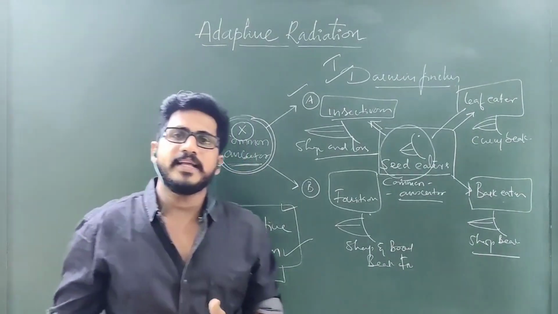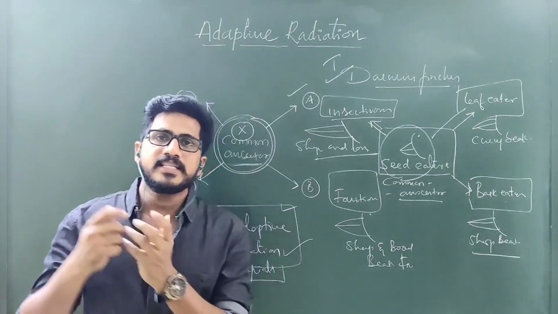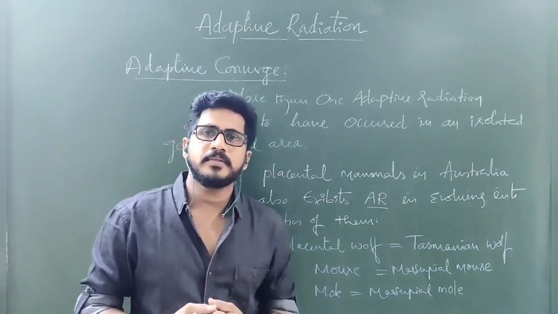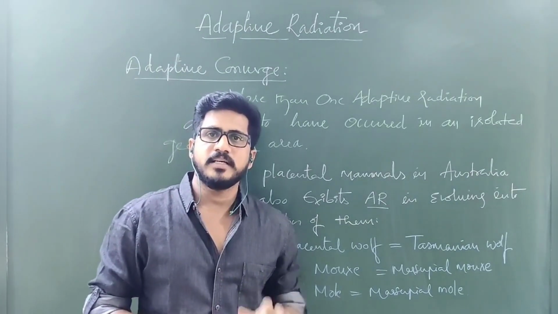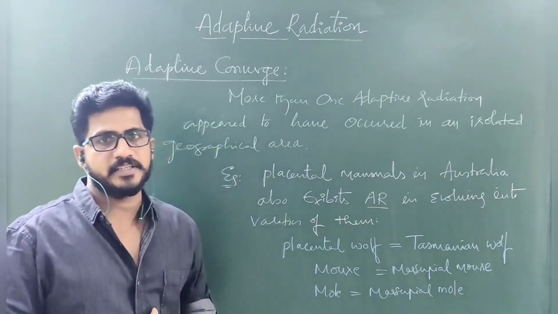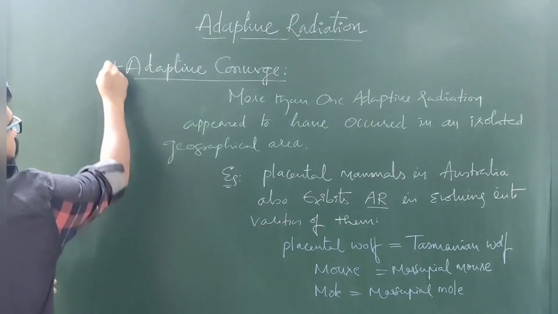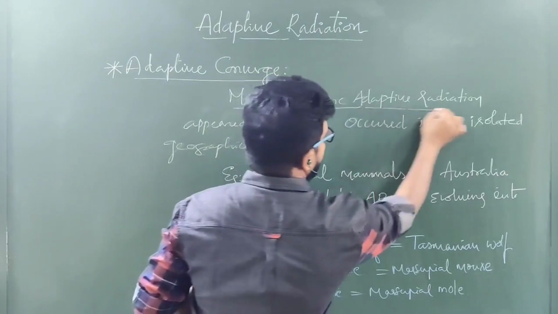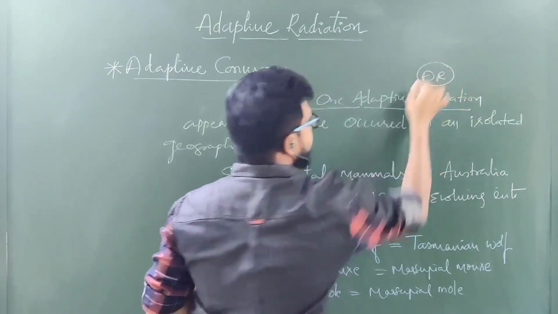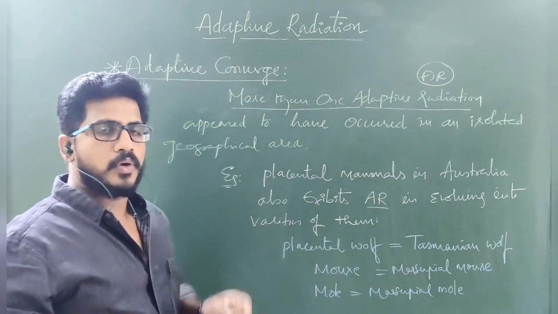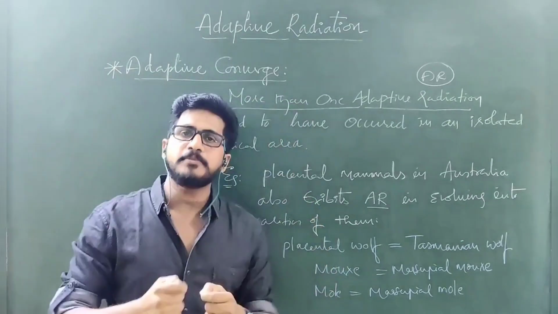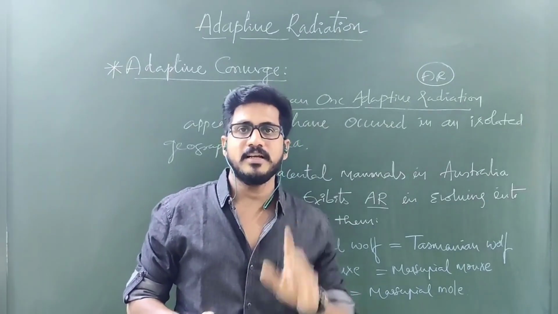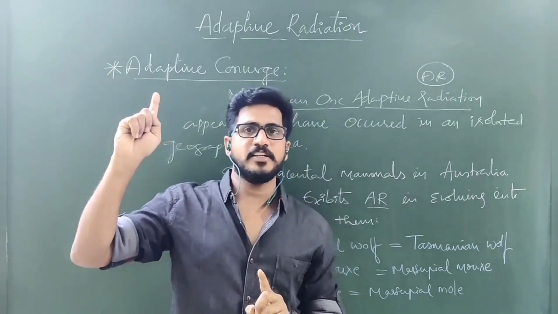Then let us see what adaptive convergent evolution or convergent radiation is. Apart from adaptive divergent radiation, there is adaptive convergent radiation. Adaptive radiation is AR for short. One adaptive radiation takes place in the same geographical area without any isolation. Isolation means no separation. That is called divergent evolution.